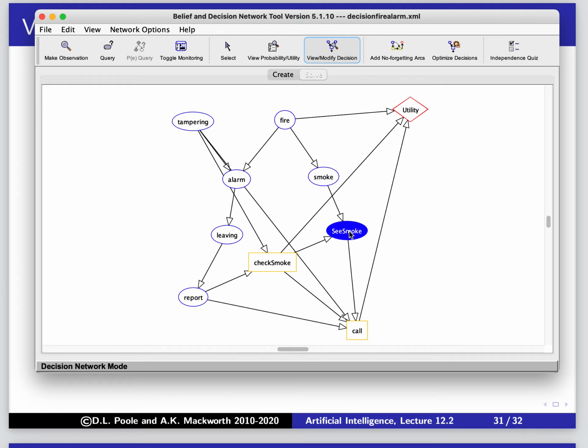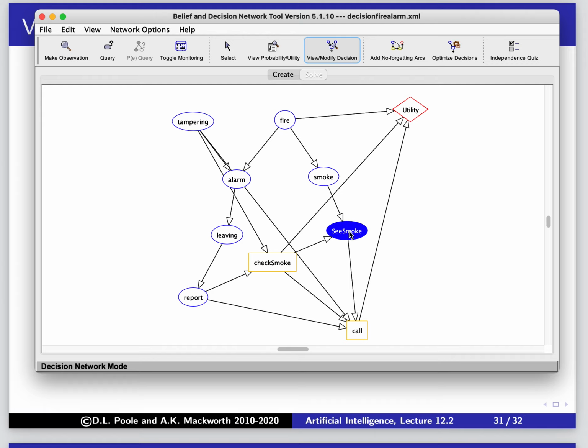Just making C smoke now is useful because it tells us about smoke. If we make it a decision variable, so we choose whether we see smoke or not independently of smoke, it actually loses its value to us. Right, so sometimes controlling is bad.